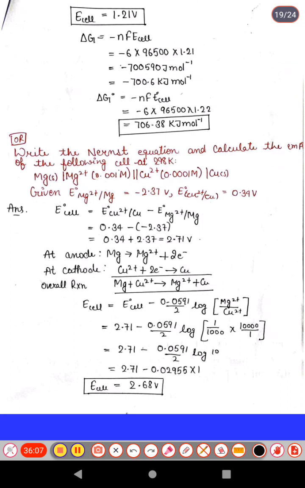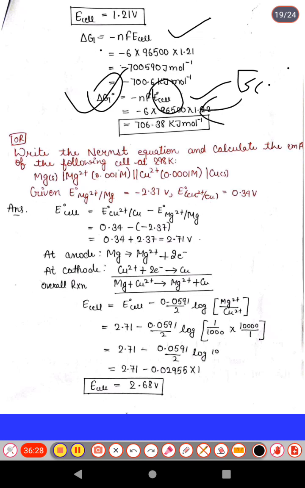Next we calculate delta G value and delta G naught. Delta G is minus nF E cell. Delta G naught is minus nF E naught cell. So it can also be calculated directly. If we ask only for the E naught cell or delta G naught value, then calculate E cathode minus anode, put the value, and directly solve for the delta G naught value.